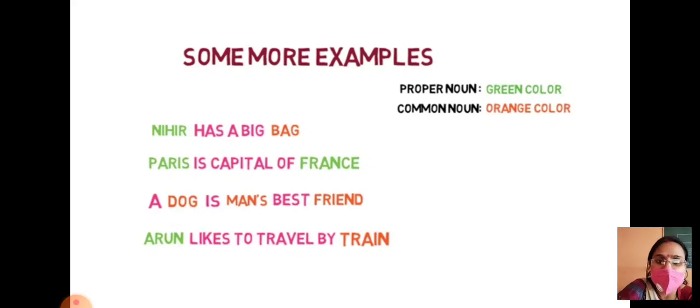Very good. Arun likes to travel by train. Now which train? Is that Rajdhani Express, Saptkranti or whichever? So train indicates all the trains, so train becomes your common noun. But Arun likes to travel. Now Arun is a specific, particular name, so it becomes your proper noun.